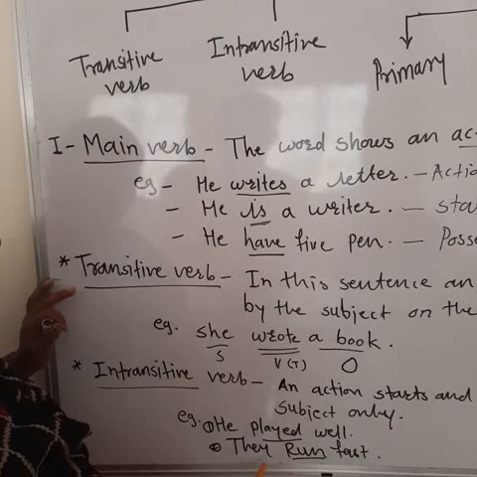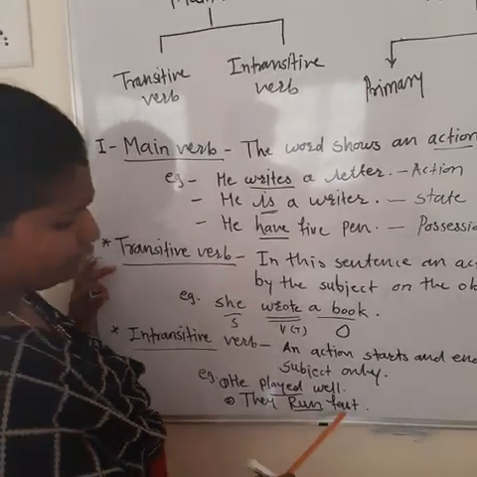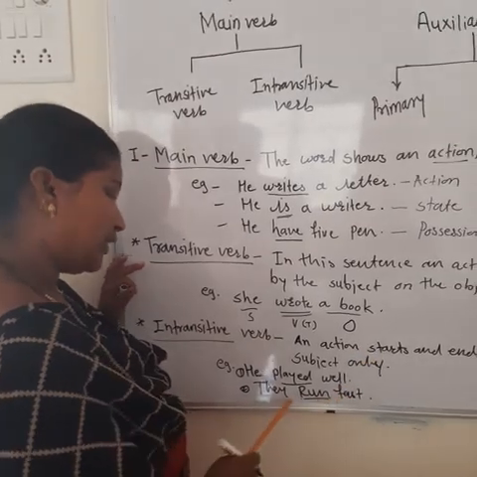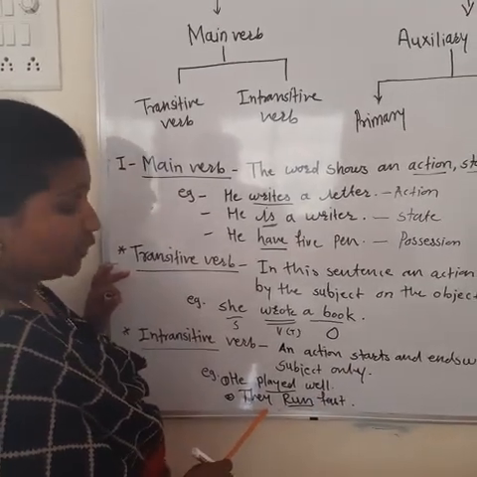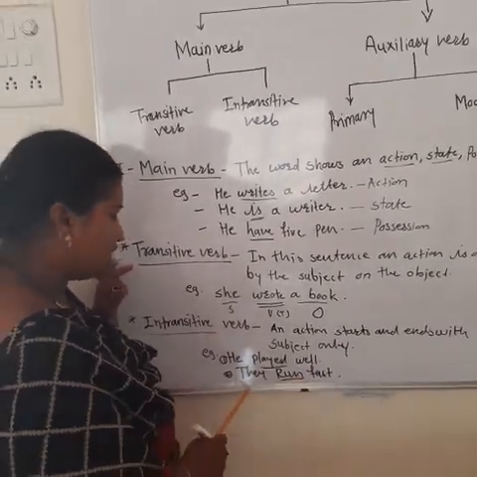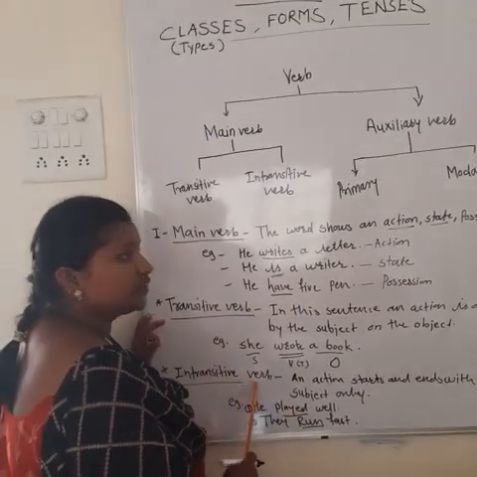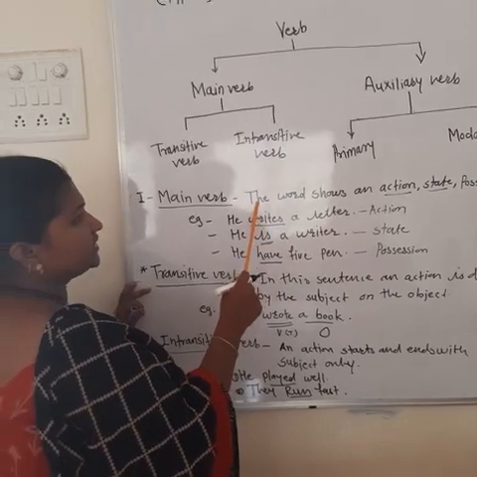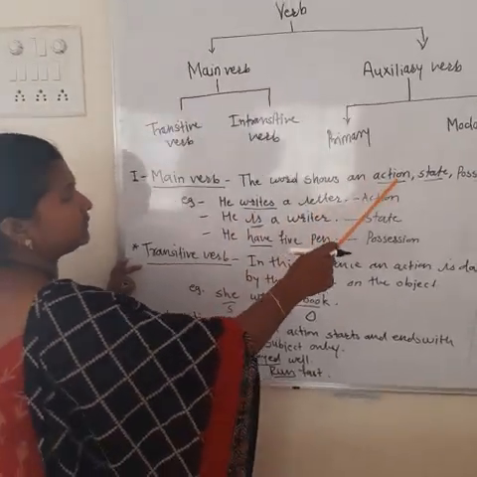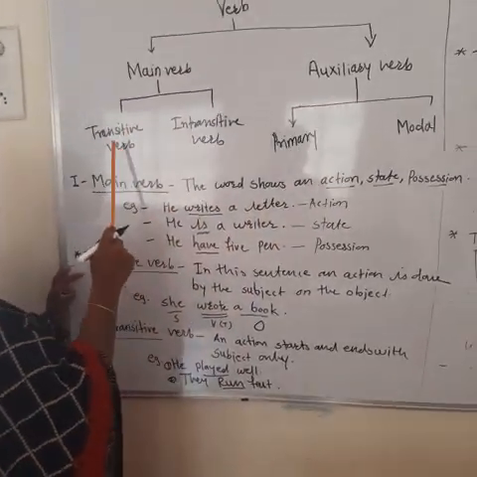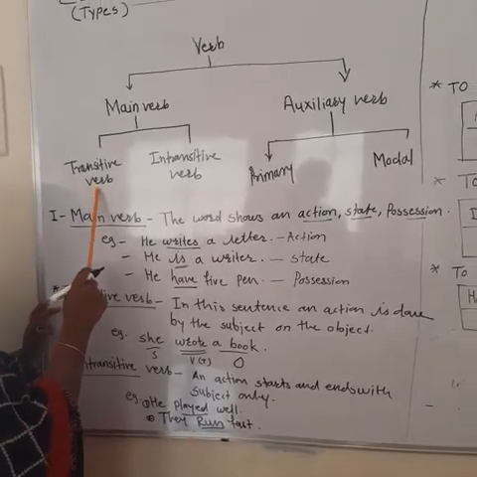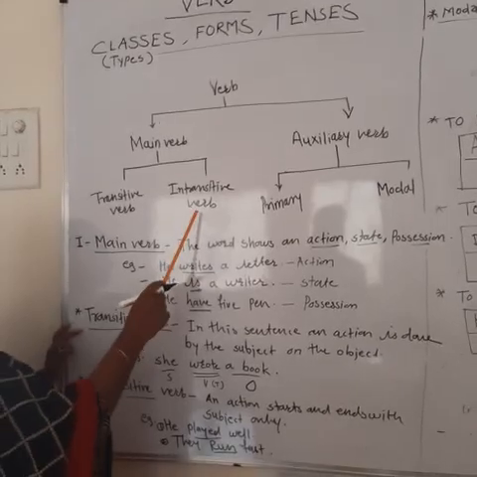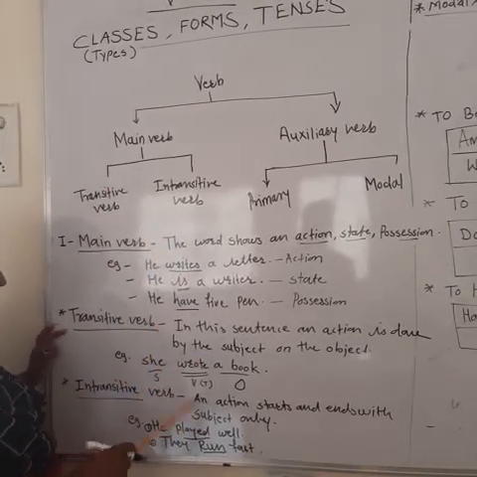Who runs? They run. How? Fast. So the action starts and ends with the subject only. It is an intransitive verb. So the main verb shows action, state, position. Transitive verb means there is a need of an object. Intransitive verb, no need of an object, only the subject starts and ends the action.